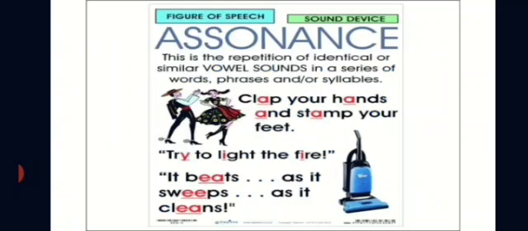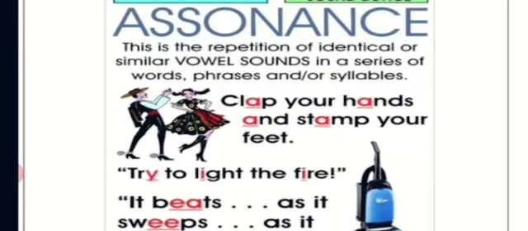Let's move on to the next, that is assonance. Assonance means what? This is the repetition of identical or similar vowel sounds in a series of words, phrases and or syllables. If vowel sounds are repeated, then we say it is assonance. You can see the examples. Clap your hands: A sound is repeated. And stamp your feet. Try: I sound is repeated.